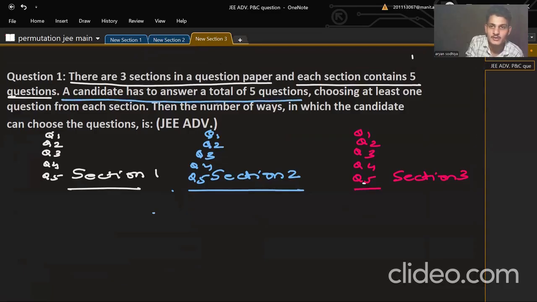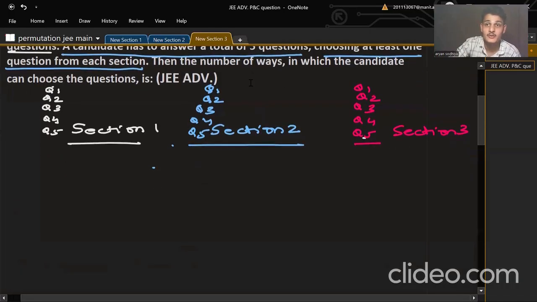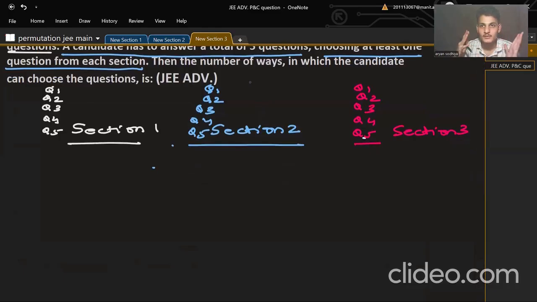Now, moving ahead, we have a total of 5 questions, choosing at least one question from each section. We need to select one from each. So there can be many scenarios, like selecting one question from each.